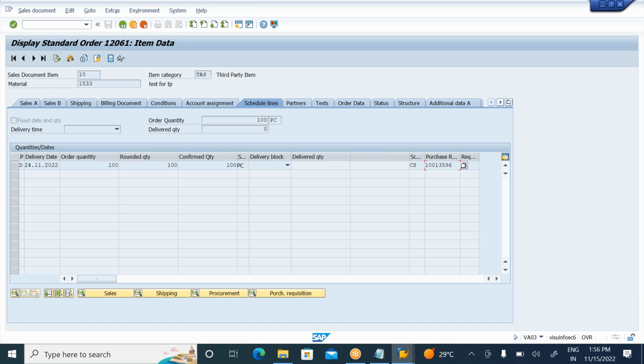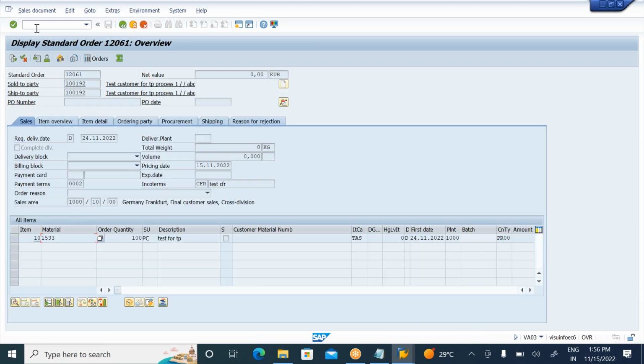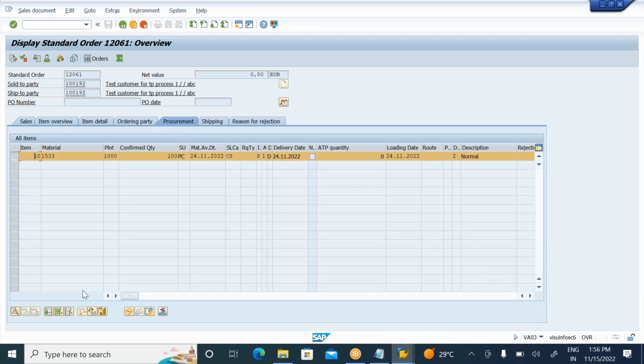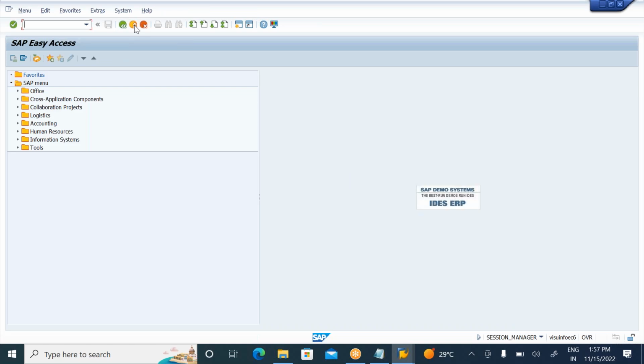1001356. Okay. So here go to procurement tab, select the line item, click on schedule lines for the item. You can observe the purchase request number here. Once again, I'll show you how to see the purchase request number. Go to VA03, display the sales order, enter your sales order number. Go to procurement tab, schedule lines for the item. If you click on schedule lines for the item, observe your PR number, purchase request number. 1001356.